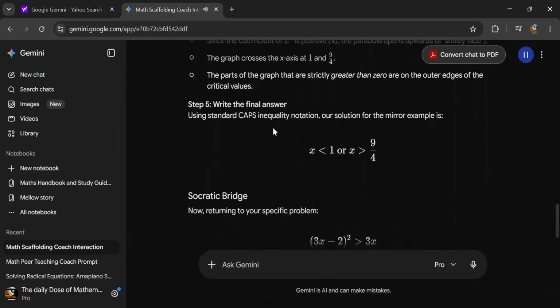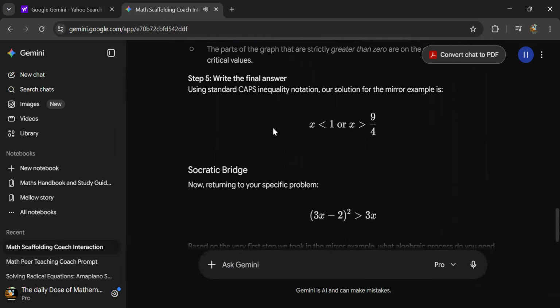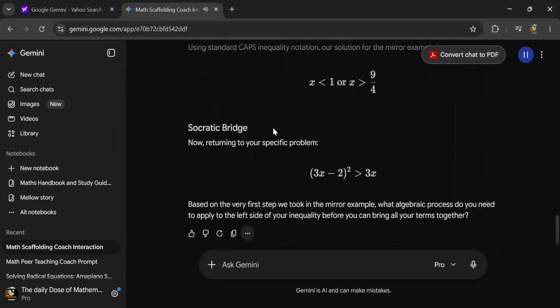Step 5. Write the final answer. Using standard CAPS inequality notation, our solution for the mirror example is... Socratic bridge. Now, returning to your specific problem.